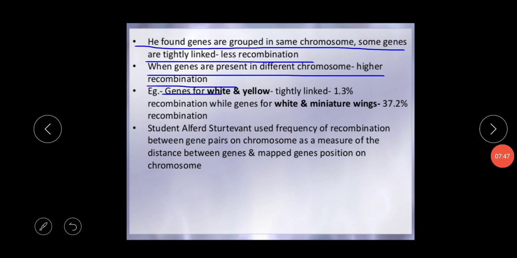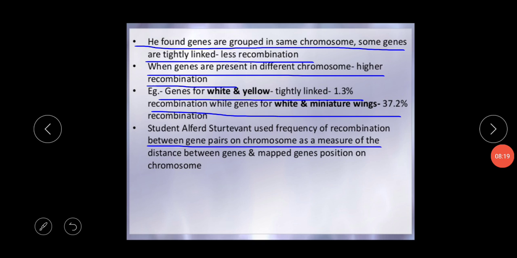For example, the genes for white and yellow are tightly linked, with 1.3% recombination, while the genes for white and miniature wings show 37.2% recombination. What does it mean? It means that when genes are loosely linked, on different chromosomes, the recombination rates are much higher than for tightly linked genes on the same chromosome. Alfred Sturtevant used the frequency of recombination between gene pairs on a chromosome as a measure of the distance between genes and mapped gene positions on the chromosome. That is called the mapping of genes.